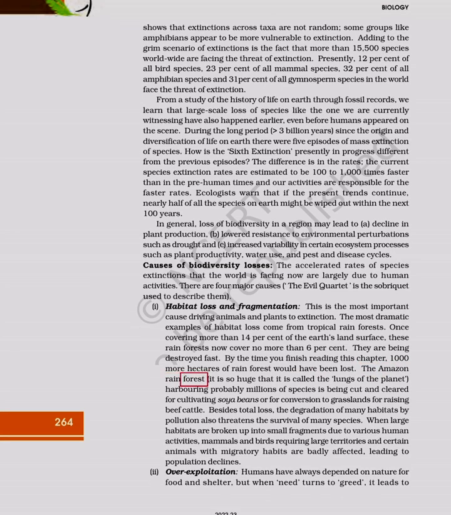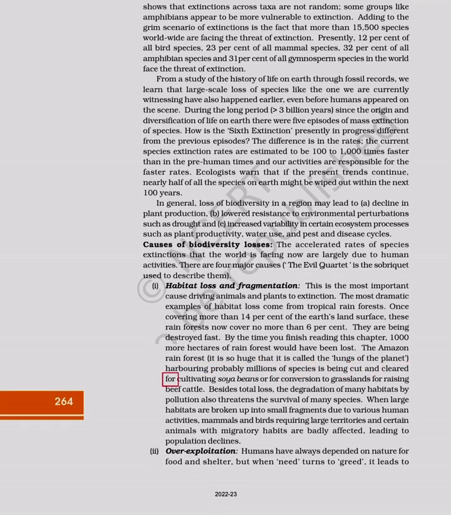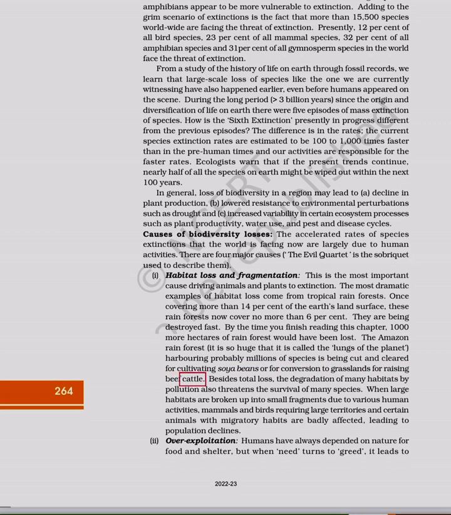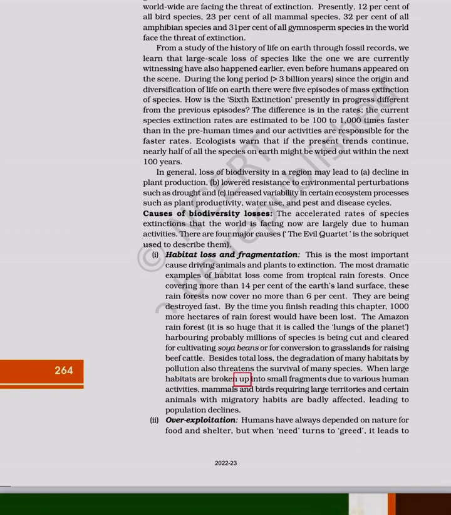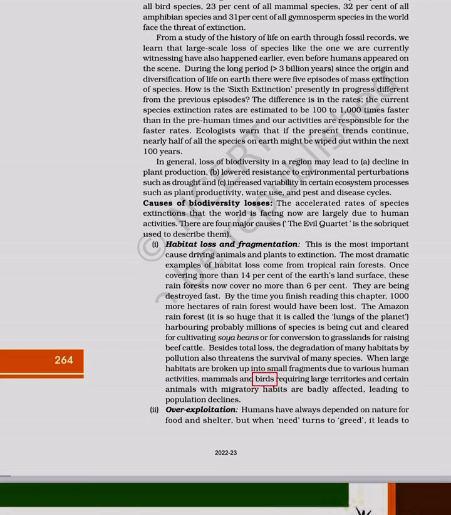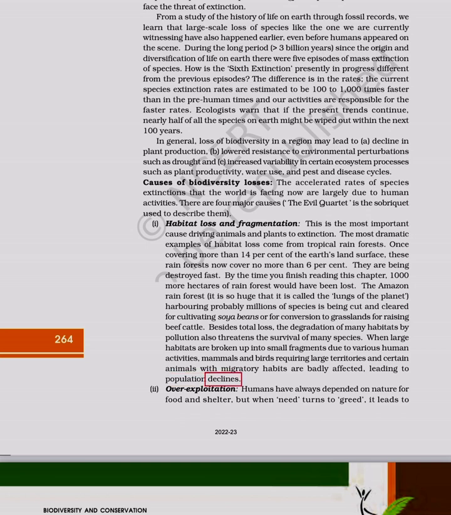The Amazon rainforest, so huge that it is called the lungs of the planet, harboring probably millions of species, is being cut and cleared for cultivating soybeans or for conversion to grasslands for raising beef cattle. Besides total loss, the degradation of many habitats by pollution also threatens the survival of many species. When large habitats are broken up into small fragments due to various human activities, mammals and birds requiring large territories and certain animals with migratory habits are badly affected, leading to population declines.